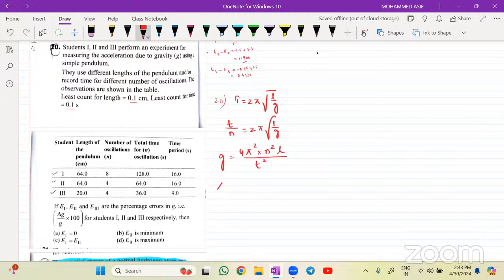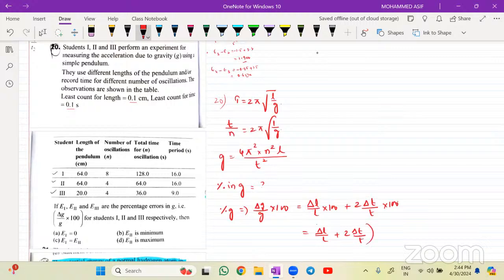All right, the percentage error in the G will be equal to delta G divided by G into 100, must be equal to delta L divided by L into 100 plus 2 times of delta T divided by T into 100. Yeah, so that will be equal to delta L divided by L plus 2 times of delta T divided by T into 100, कर लो.